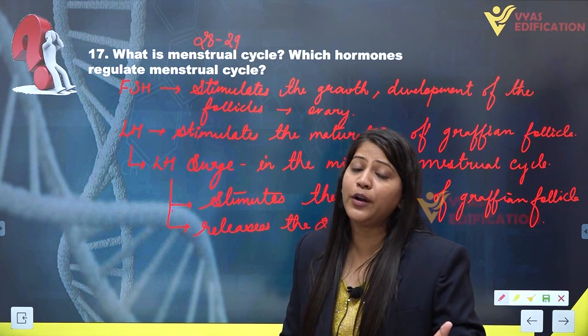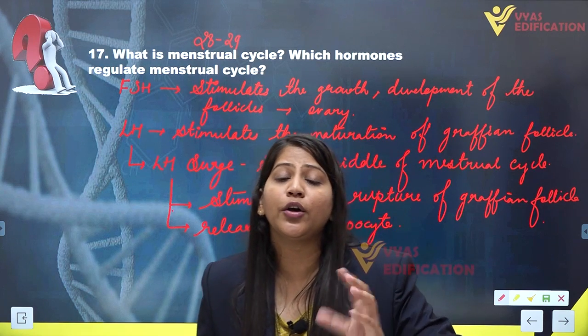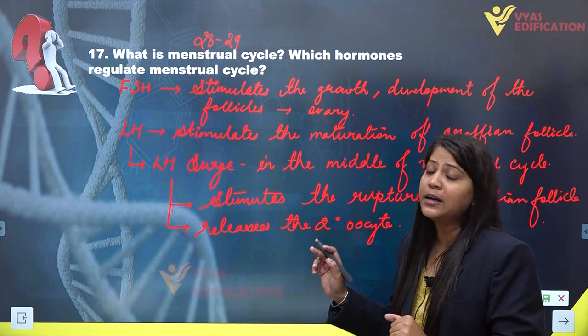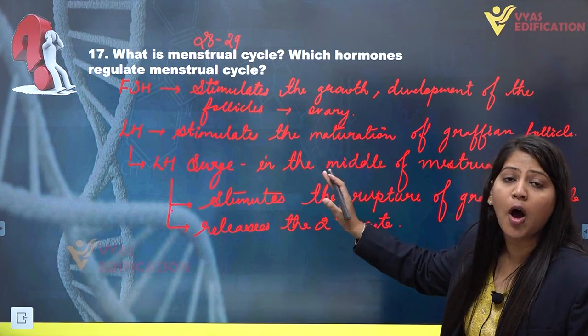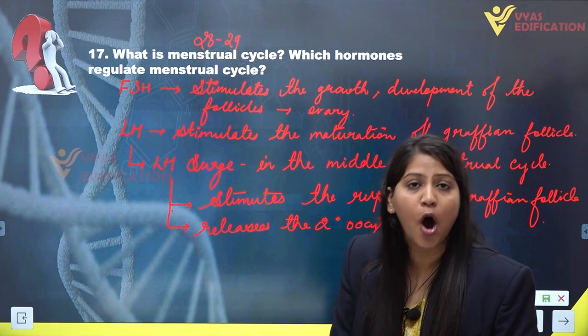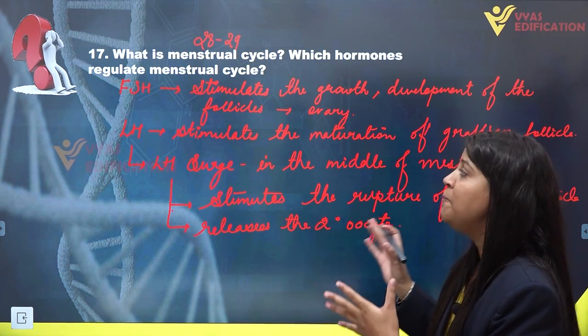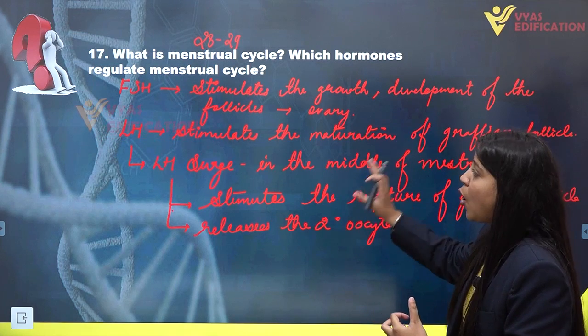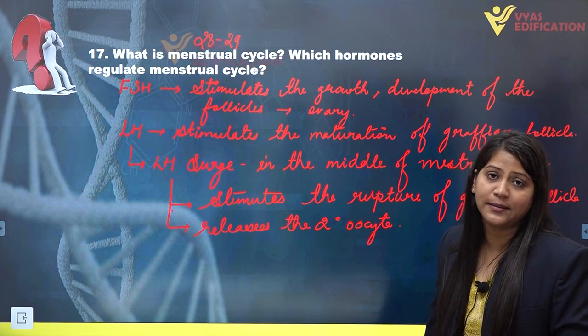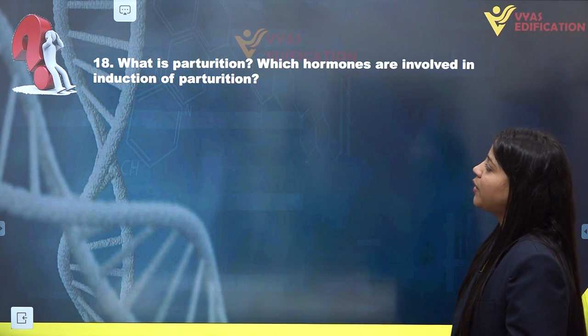After ovulation, the increased amount of progesterone and estrogen give negative feedback to the hypothalamus to stop the synthesis of follicle stimulating hormone and luteinizing hormone. So this is all about the menstrual cycle and the hormones which regulate it in females. The next question, number 18, is, what is parturition?